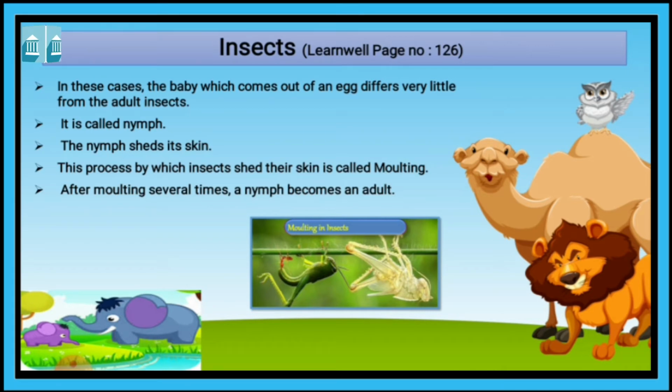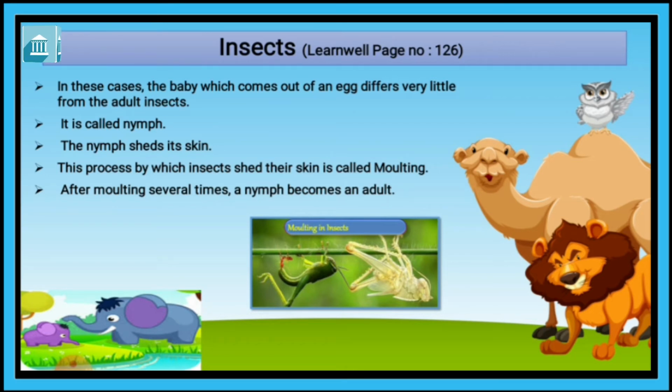Once again, we are talking about insects like cockroach and grasshoppers. They pass through three stages of their life cycles. Now, the first stage, the baby which comes out of an egg differs very little from an adult insect.